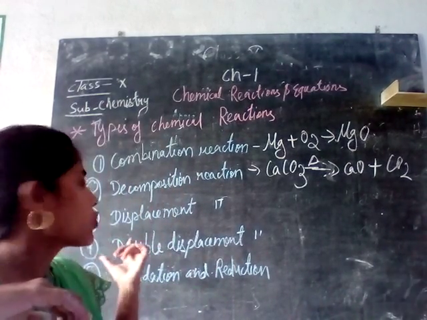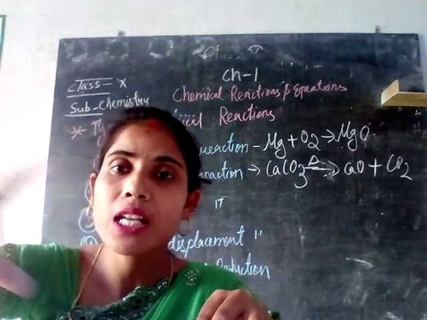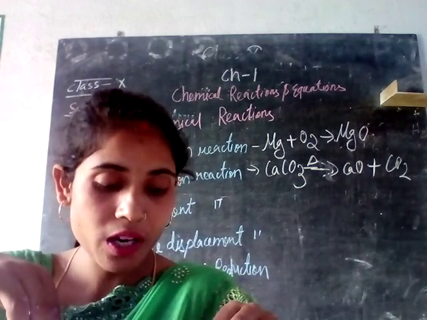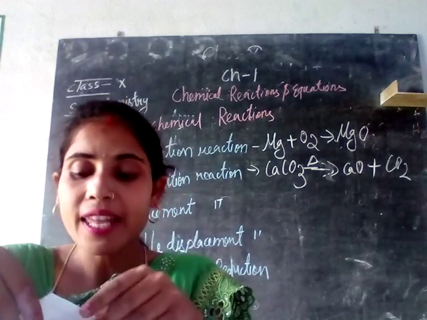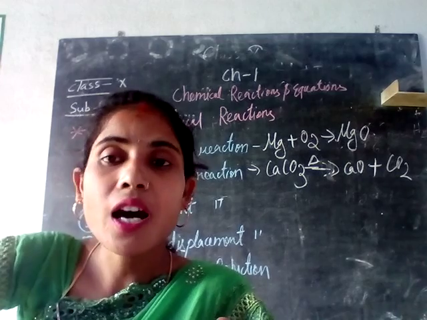Now we have to talk about displacement reaction. In displacement reaction there is no splitting of the substance, there is just the rearrangement of the elements taking place within the chemical reaction, and that happens when one element is more reactive than the other element.